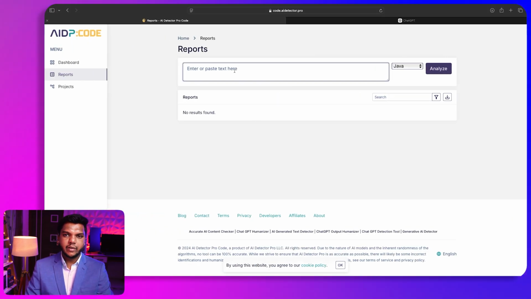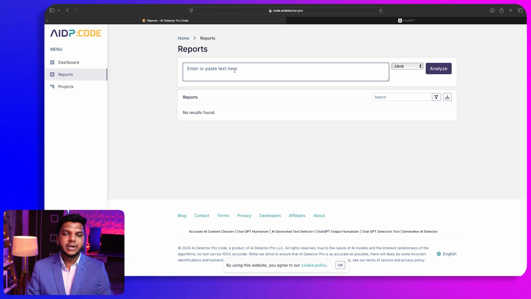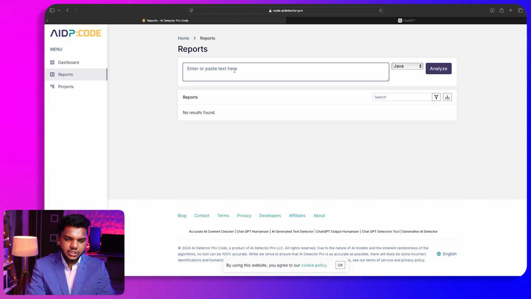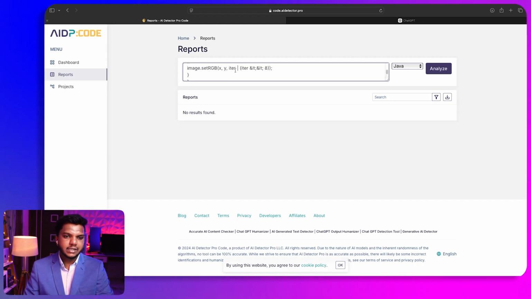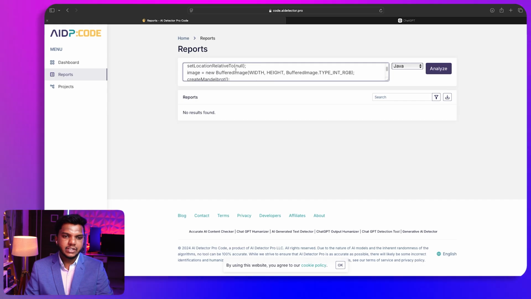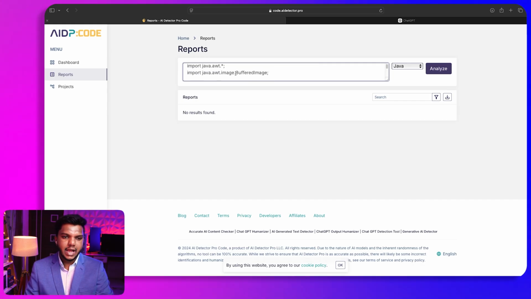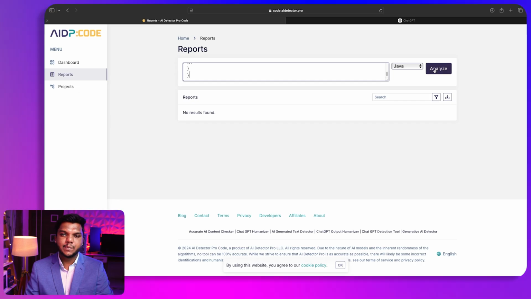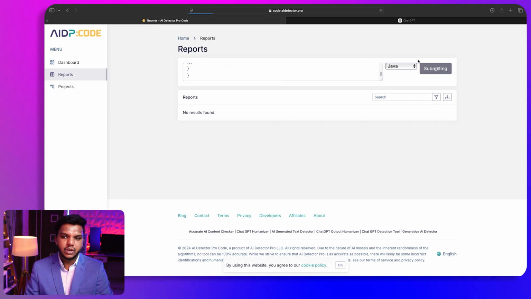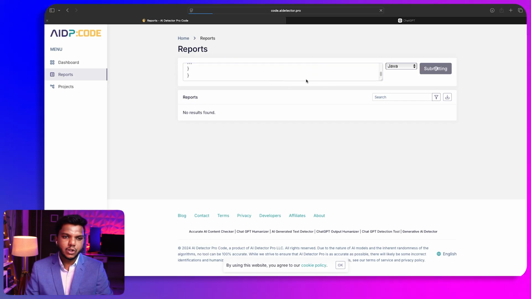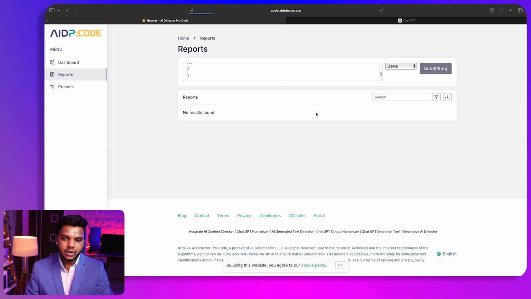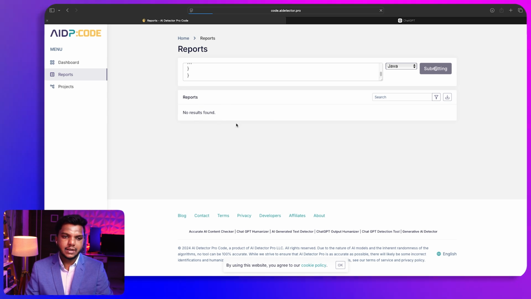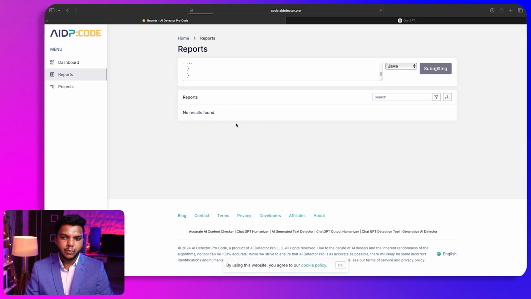Over here, I will paste a code snippet that was generated by AI in Java. You can see this is the entire code that I previously generated using ChatGPT, and here is the example that I have pasted in here. If I click on the analyze button, it will start analyzing the code in Java and check whether this particular code is generated by AI or not, and it will show me the reports for that. So let's wait for it to generate the reports for us.